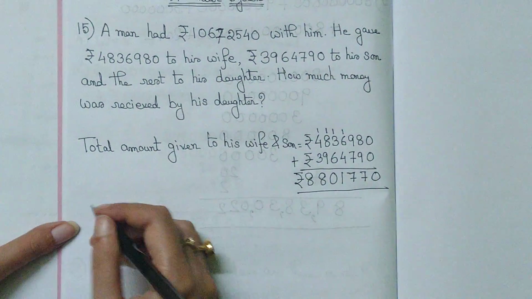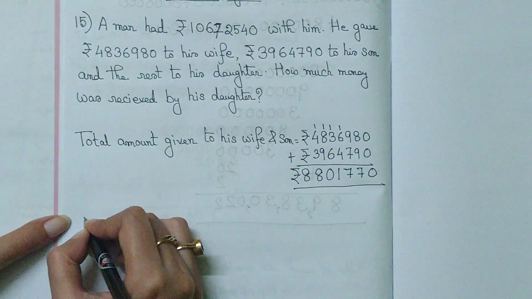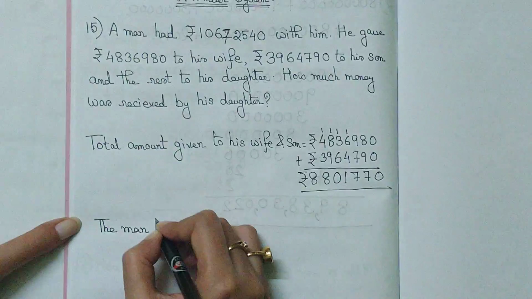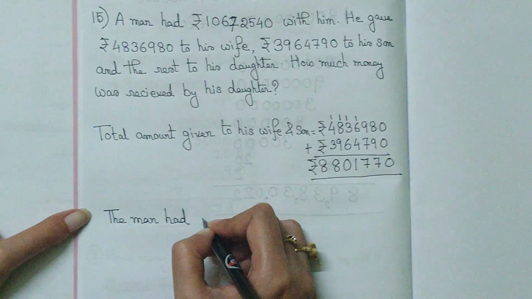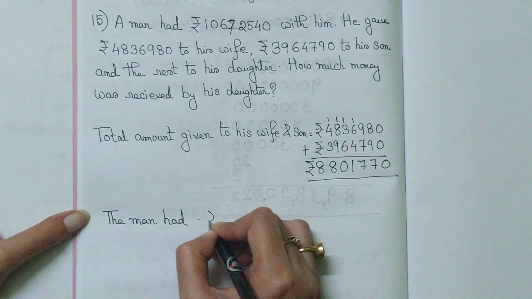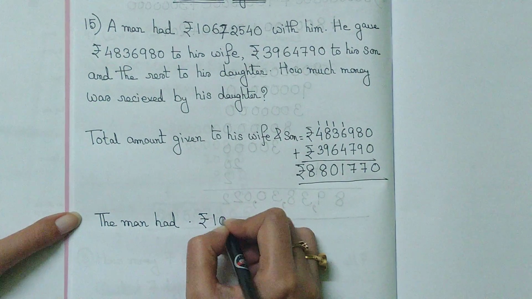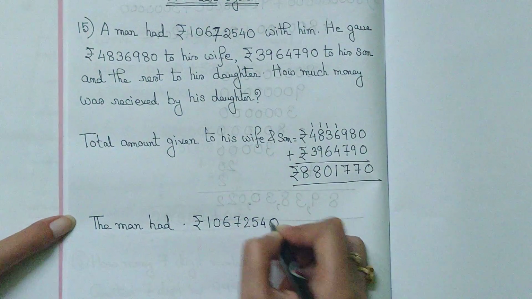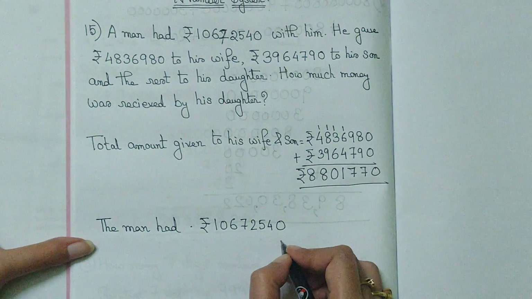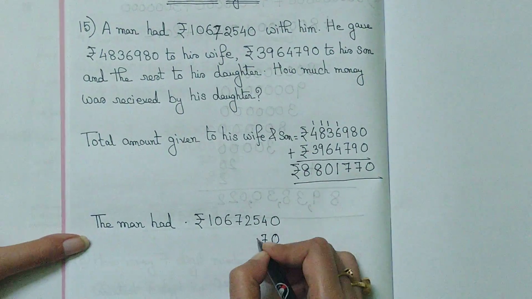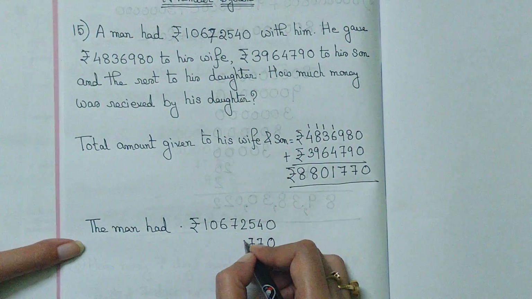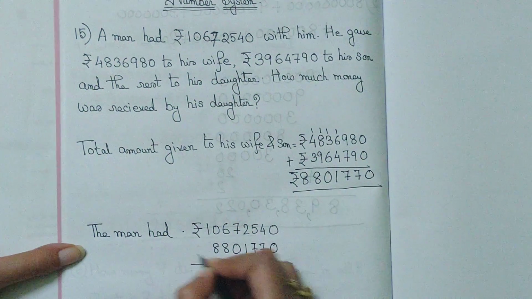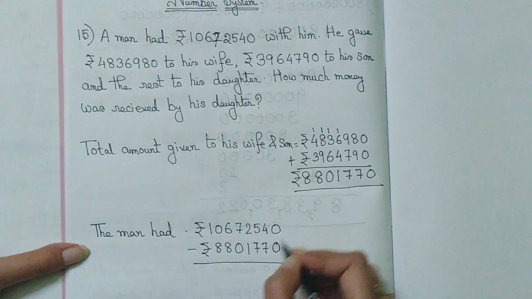Now the man had rupees 10672540, from which this should be subtracted, that is 8801770.